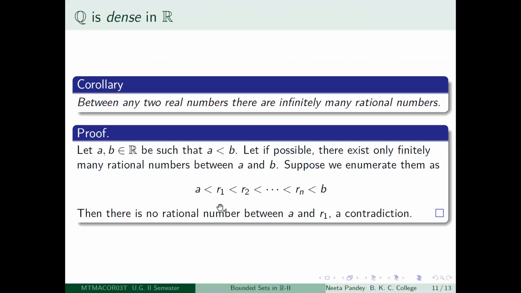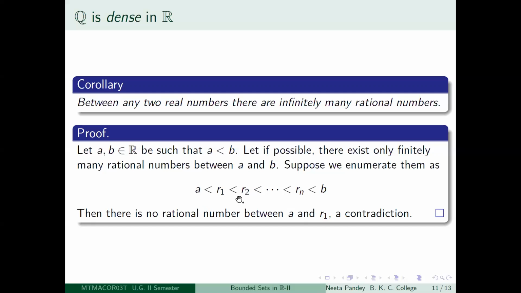Then those finitely many rational numbers we can enumerate as r1 less than r2 less than etc. less than rn. So since r1, r2, rn are all rational numbers, in particular they are real numbers.